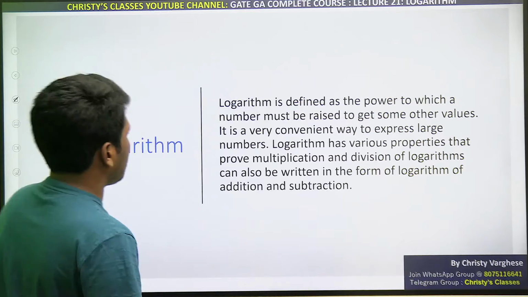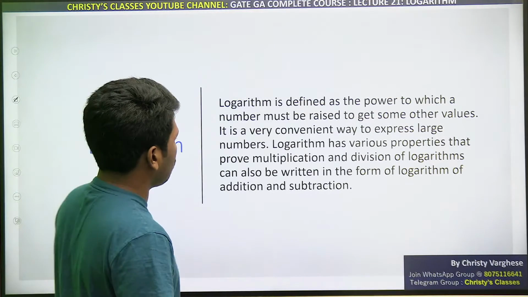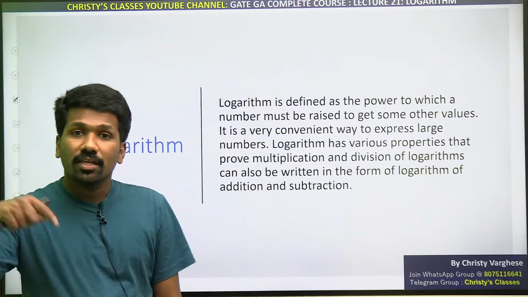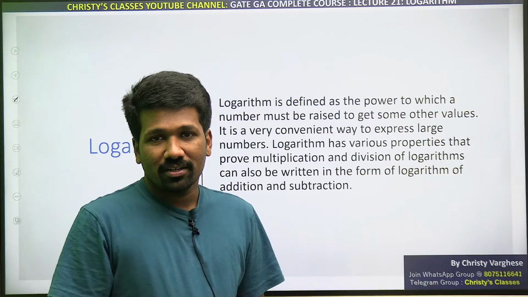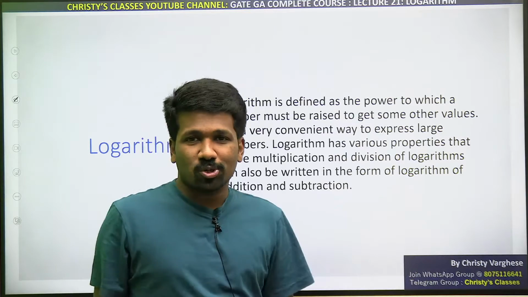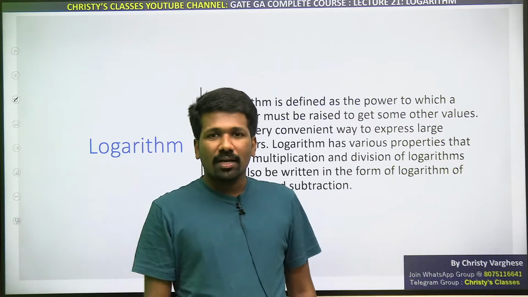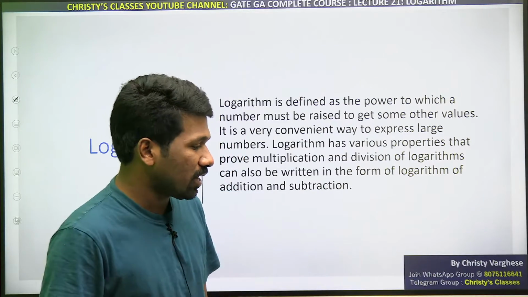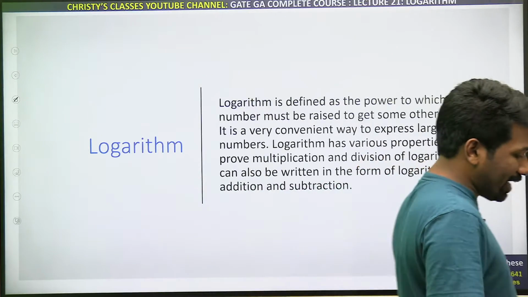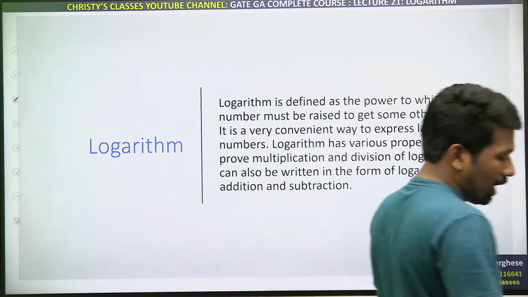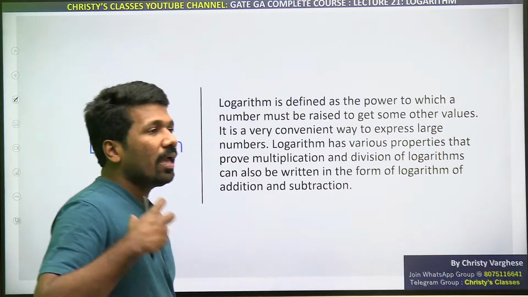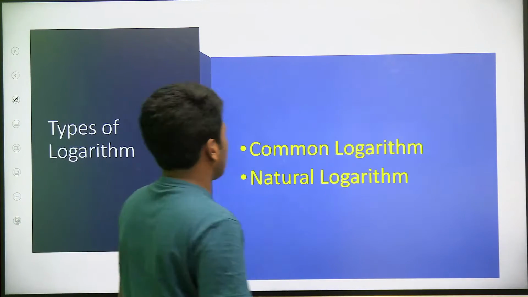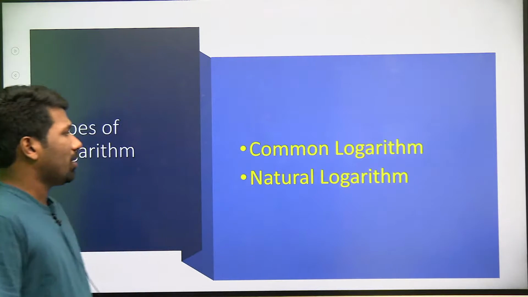Logarithm has various properties which prove that multiplication and division can also be written in the form of addition and subtraction, because addition and subtraction is easier, na? In my percentage mental math also, that was the idea we used. Multiplication and division are difficult, so if you convert them to addition and subtraction it will be easy. That is why logarithmic calculations are easier, and it makes larger calculations easier. Anyway, logarithm can be defined in two types, common logarithm and natural logarithm.